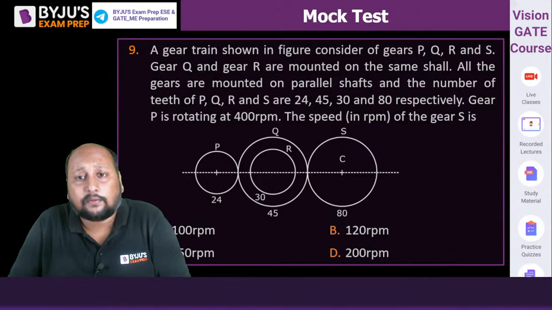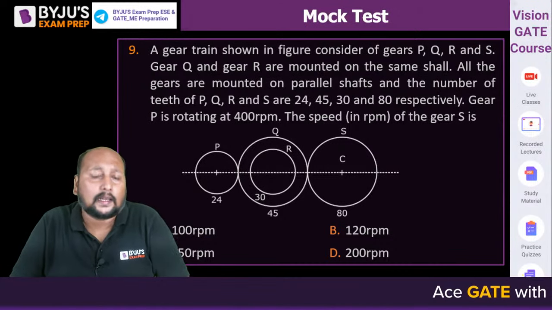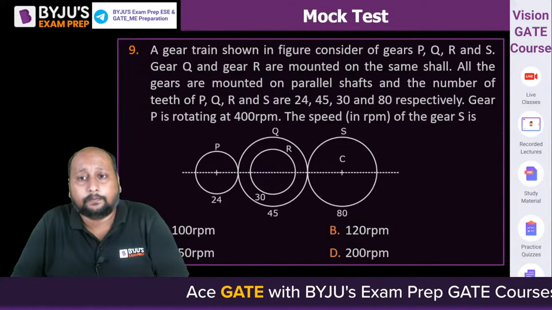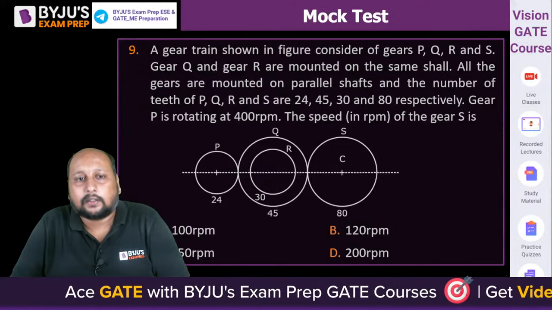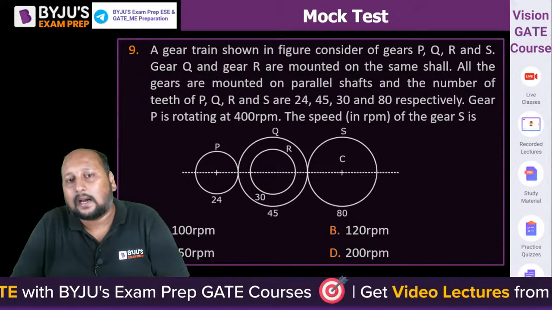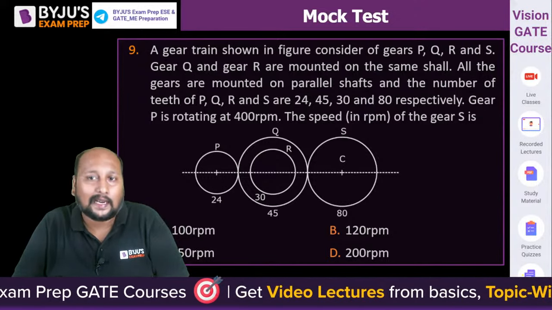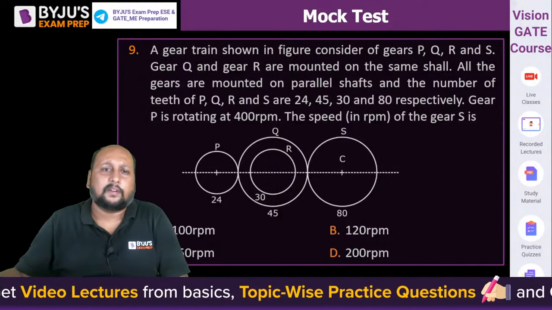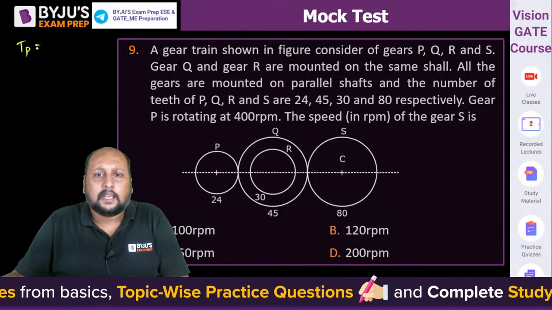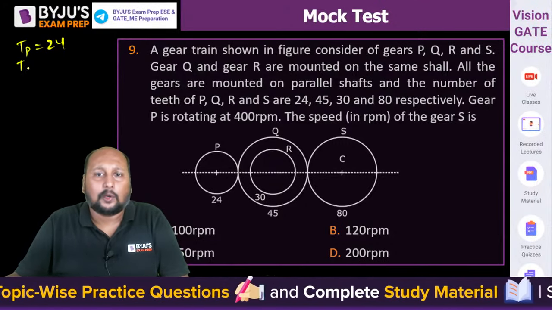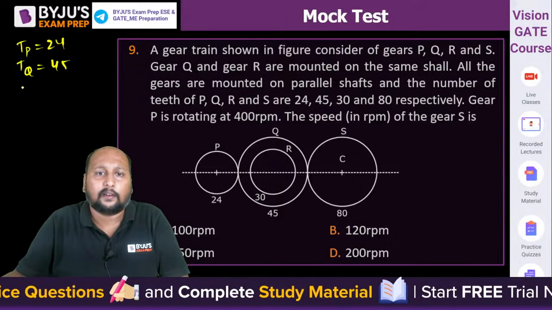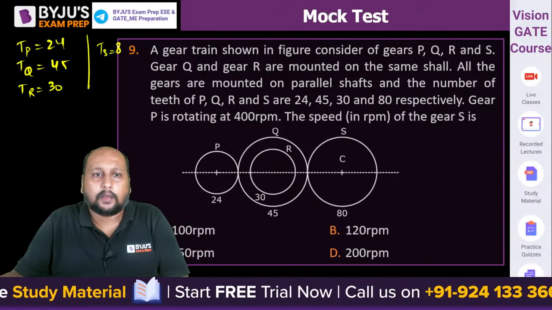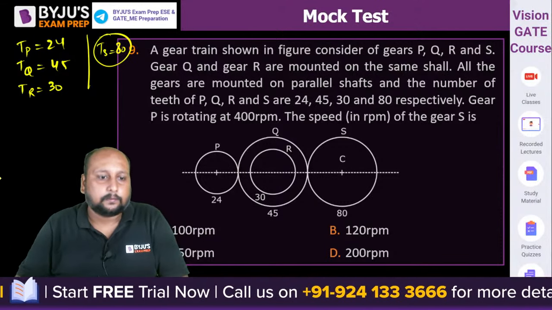A gear train shown in the figure consists of P, Q, R, S. Gear Q and gear R are mounted, that means these are compound gears. All gears are mounted on parallel shafts. The number of teeth on P, Q, R, S is 24, 45, 30 and 80. P is rotating at 400. What is the RPM of S? Very easy question. Let's quickly do it. TP is equal to 24, TQ is equal to 45, TR is equal to 30 and TS is equal to 80. Number of teeth is given.